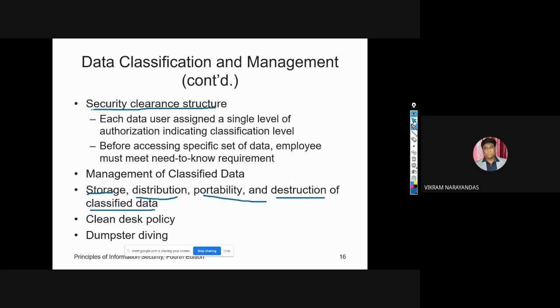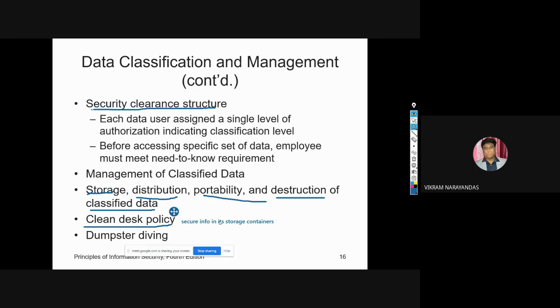So what is a clean desk policy? A clean desk policy requires each employee to secure information in its storage containers at the end of each day.